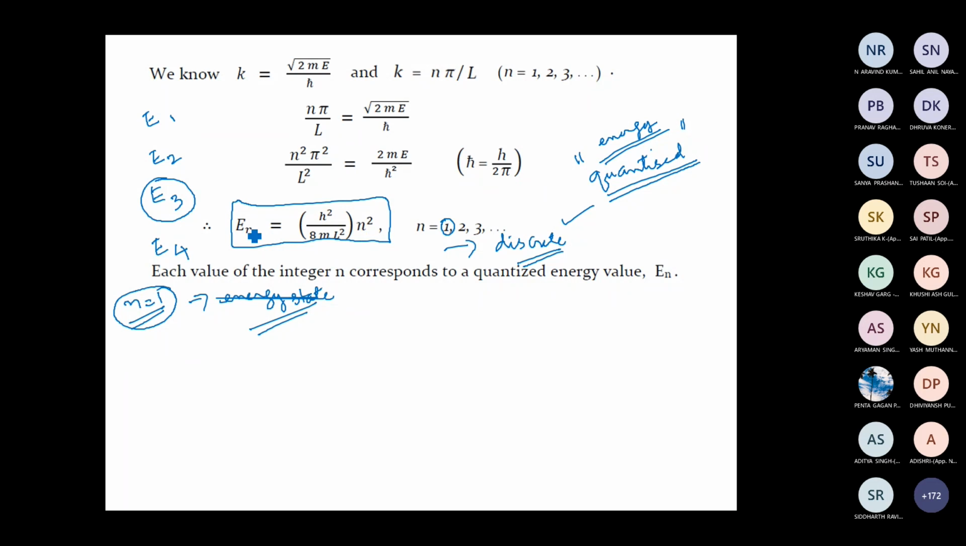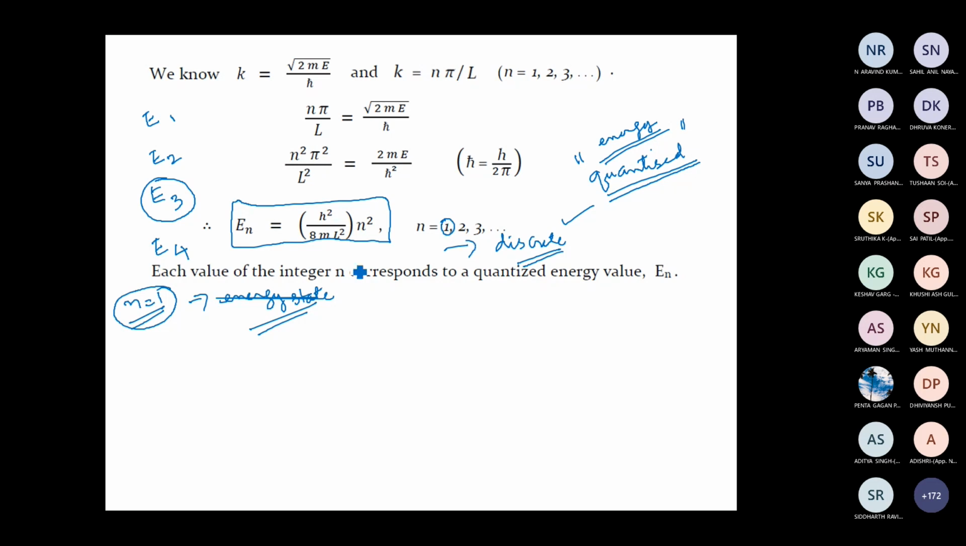appears in this energy expression also. It was there in the expression for the wave function. It is also there in the expression for energy. n is an integer and can take only values 1, 2, 3, etc. Again, n is called a quantum number. It fixes the state of the particle.